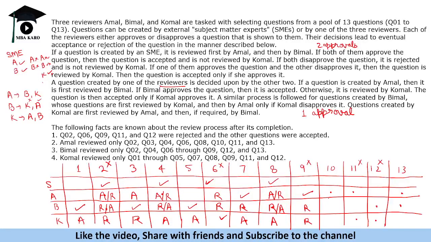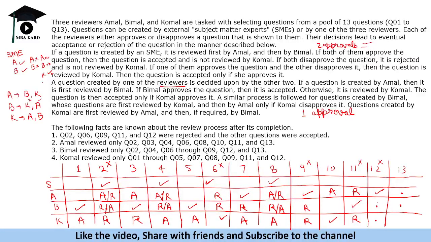Question number 10, see, it is reviewed by just one person. Now, the trick here is it cannot be from the SME, because SME requires two approvals. How can a question get approved by only one approval? That means this person created it and this was approved by A. Okay. Now, question number 11, rejected with just two rejections, and this person is not reviewing it. So that means it was created by Bimal and then rejected here and rejected here. Question number 12, rejected. So it is not being reviewed by Amal.